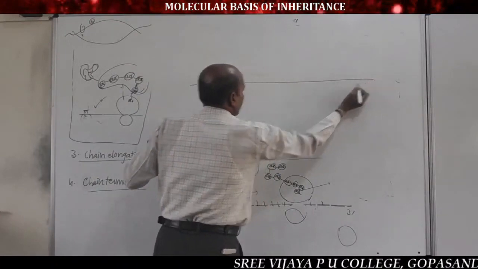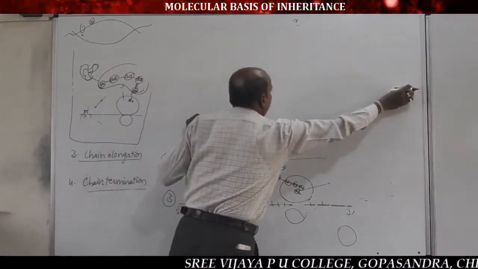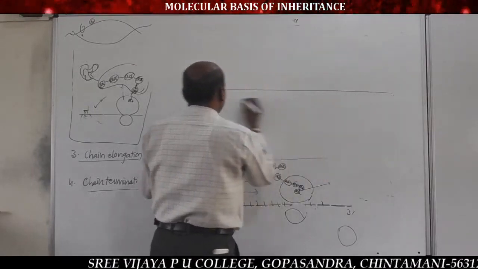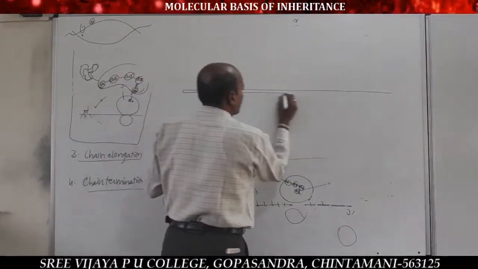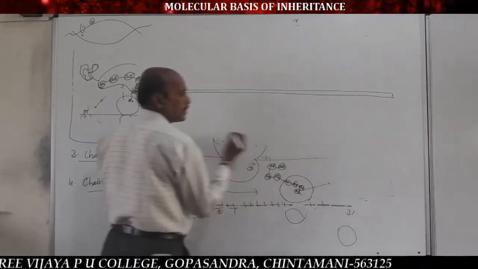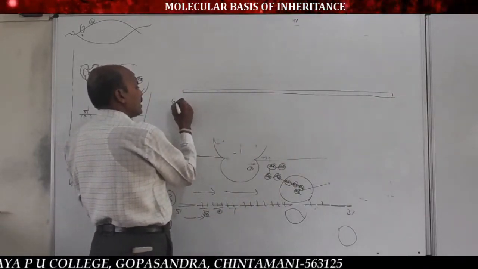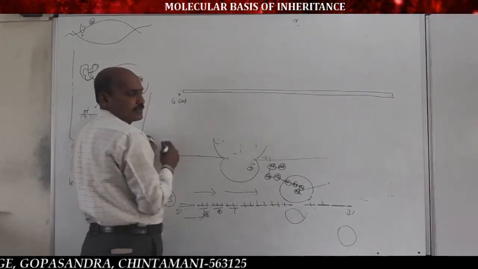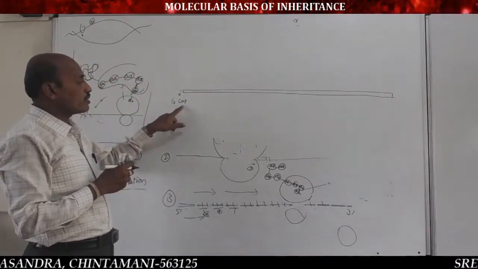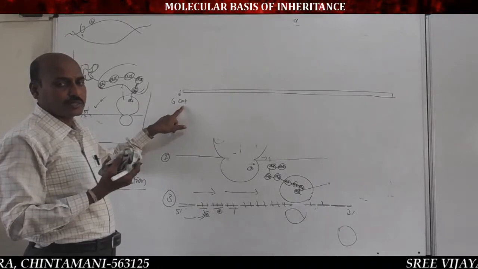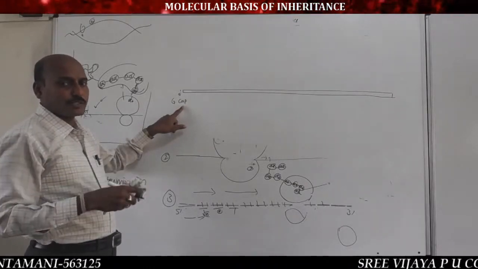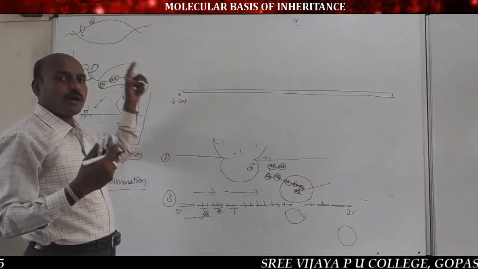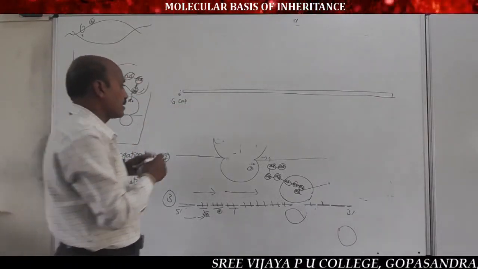See here, in eukaryotic mRNA there are 7 distinct regions. That is the G cap, a methylated guanosine cap at the 5' end. Already we have discussed in the splicing process, capping and tailing process, or in the structure of eukaryotic mRNA.